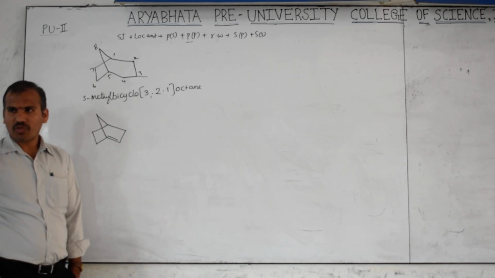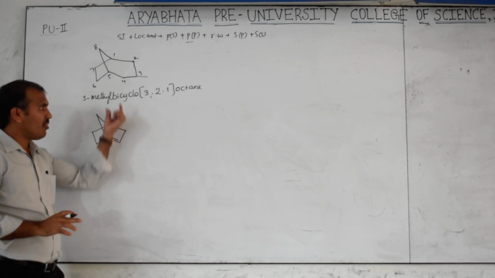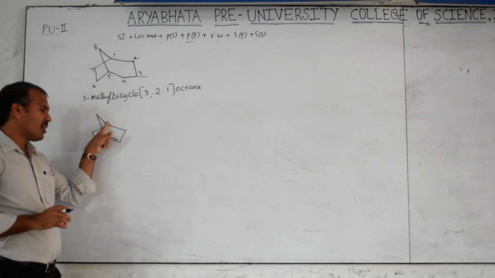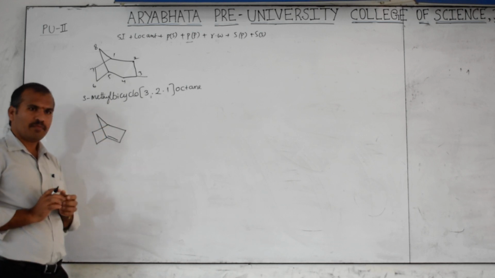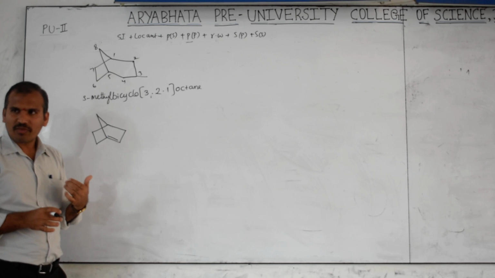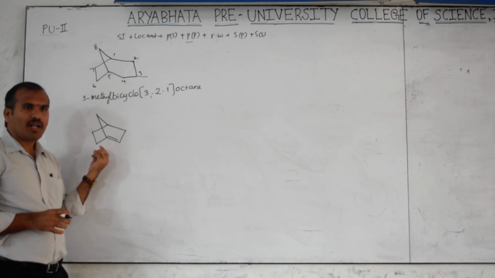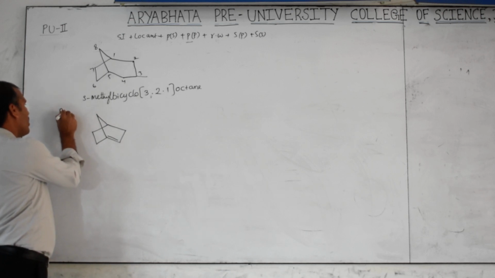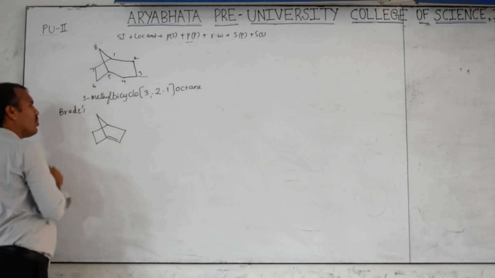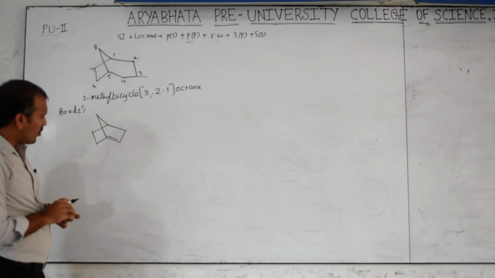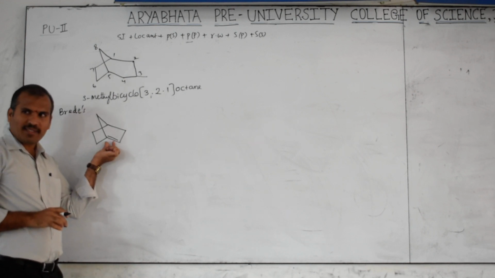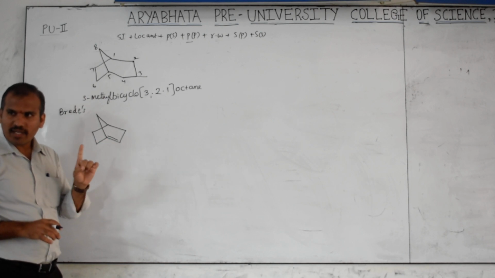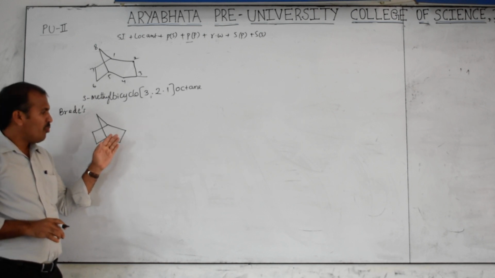Now the question is, this one. Don't write this one, just listen first. If you write this, okay, but this one. The numbering should start from this bridgehead carbon, top or bottom? Bottom. We are just trying to give the lowest number to the double bond. But according to one rule, that is called Bredt's rule, a double bond does not exist at the bridgehead carbon.